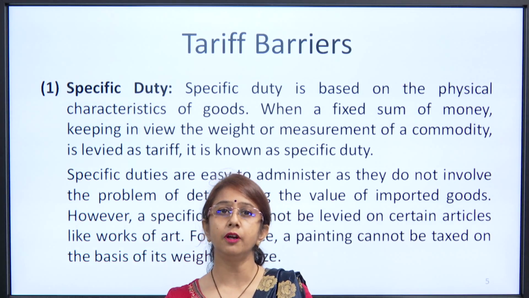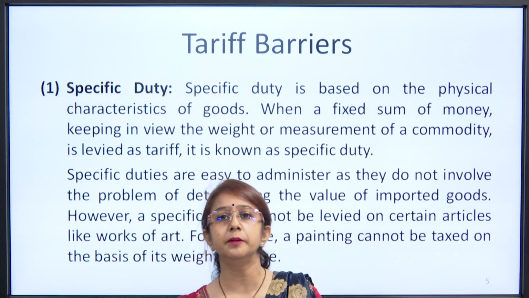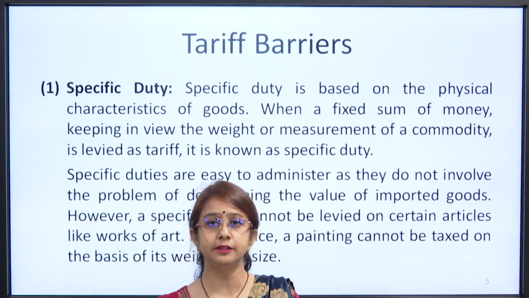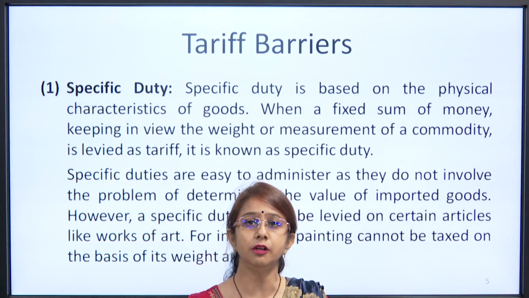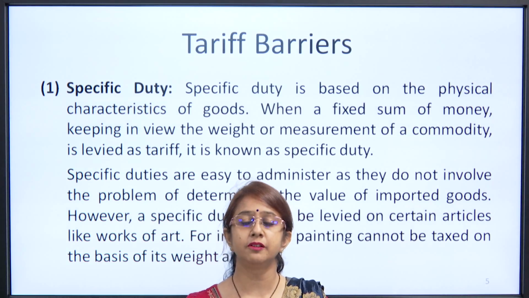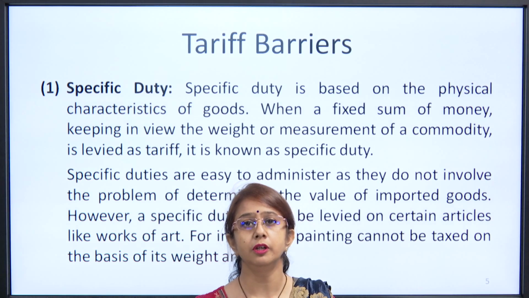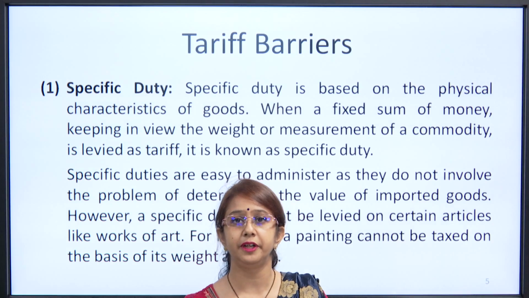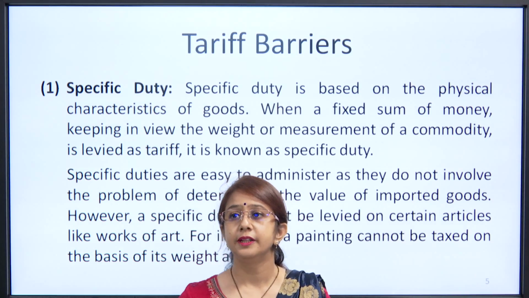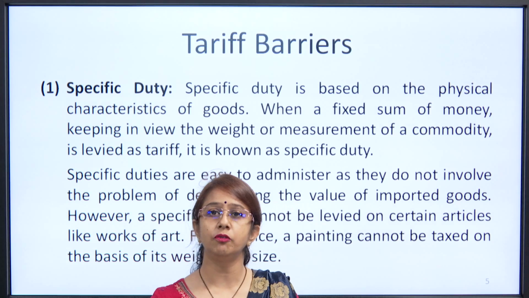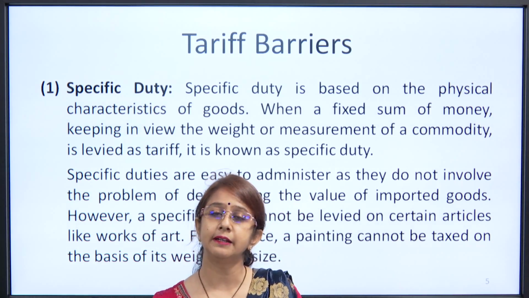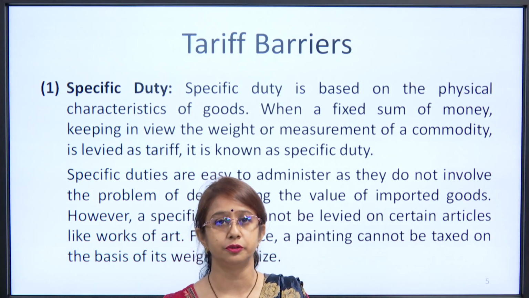So, first of all, we have specific duty. Now, as the name suggests, they are specific to a particular good and they are fixed according to the weight or measurement of the goods. Specific duty is based on physical characteristics of the good. When a fixed sum of money keeping in view the weight and measurement of the commodity is levied, it is known as specific duty. That means, whenever the category of goods we can explain in terms of quantity or weight, then a specific duty is levied on such goods.